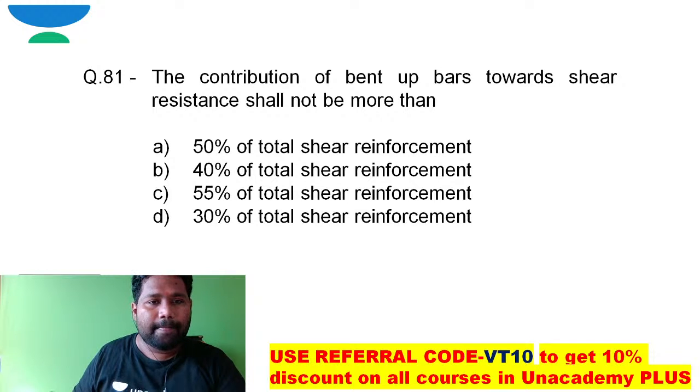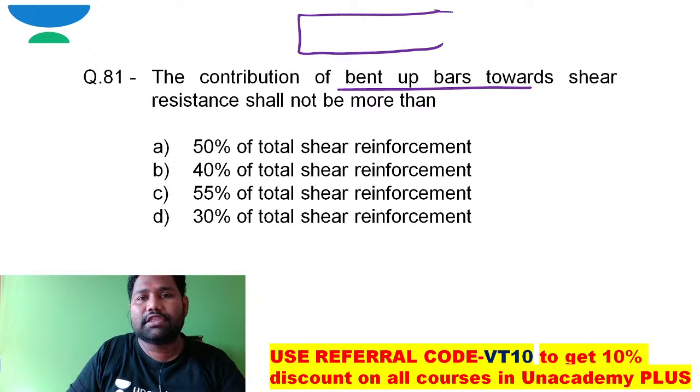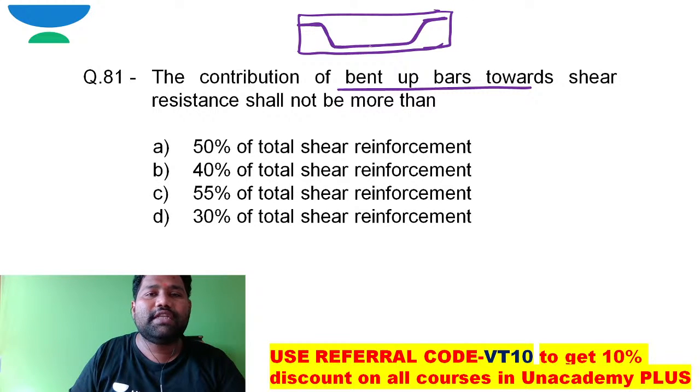The contribution of bent up bars. I hope you know the bent up bars. When you take this beam, bars are bent from the tension zone to the compression zone. Why are the bars bent up? Especially at the supports, generally to increase the shear strength. So the contribution of bent up bars towards shear resistance shall not be more than a limit of the total area of shear reinforcement.